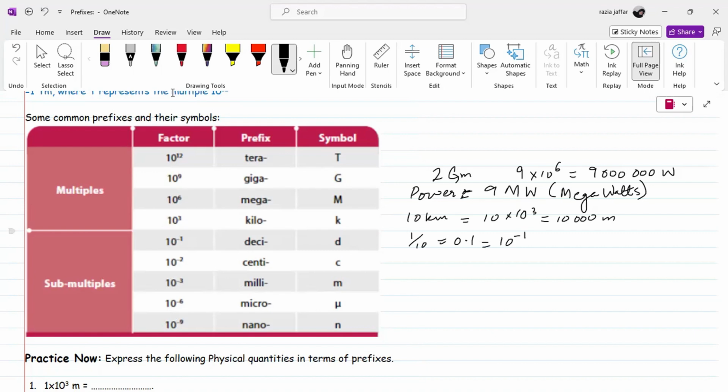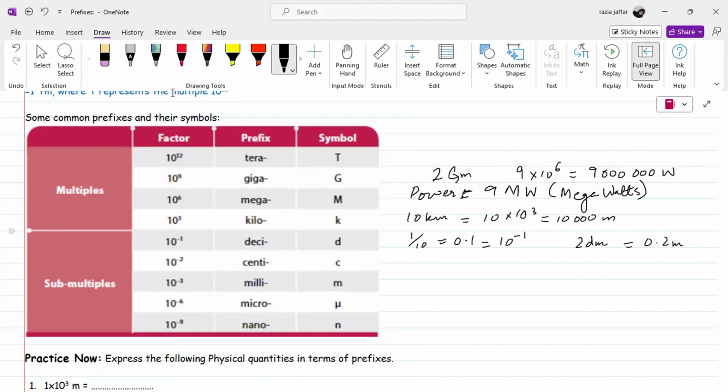The prefix used to represent 10 power minus 1 is deci, and it is represented by small letter d. You are also used to decimeter. Sometimes we represent distances in decimeters. For example, 2 decimeters. In meters it is actually 0.2 meters. So 0.2 meters and 2 decimeters are both the same.